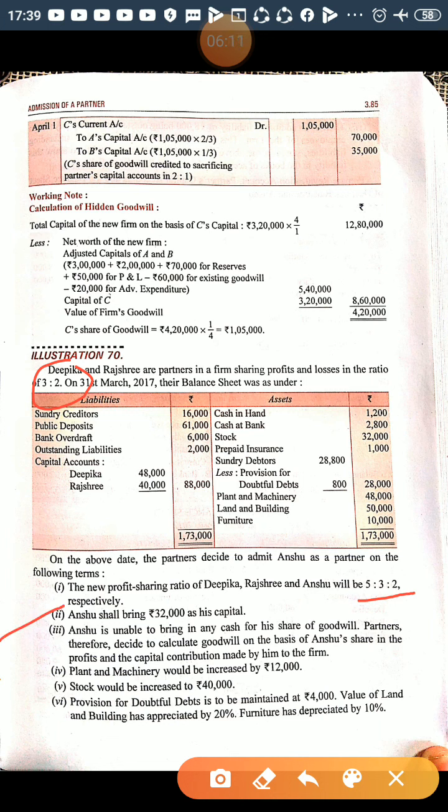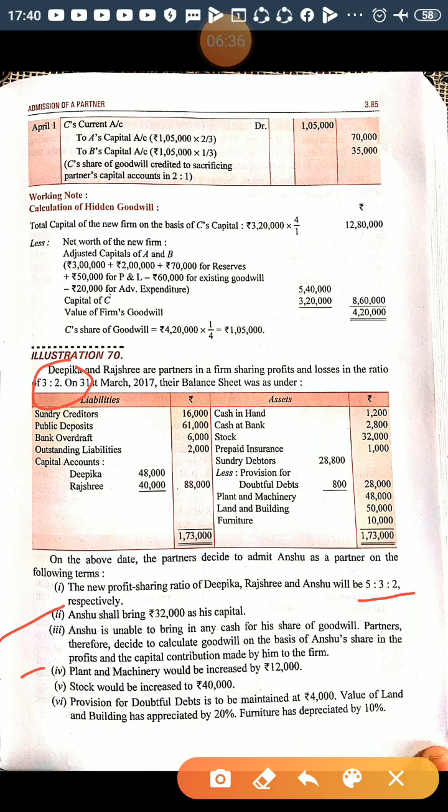Next, Anshu shall bring 32,000 as his goodwill. Anshu is unable to bring in any cash for her share of goodwill. Partners therefore decide to calculate goodwill on the basis of Anshu's share in the profit and the capital contribution made by him to the firm. Fourth, plant and machinery would be increased by 12,000.